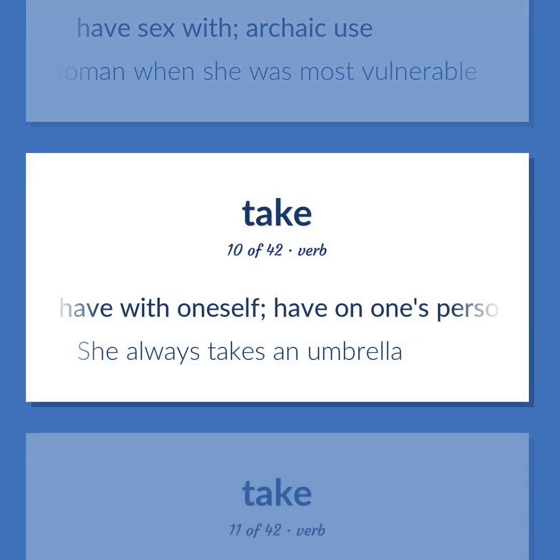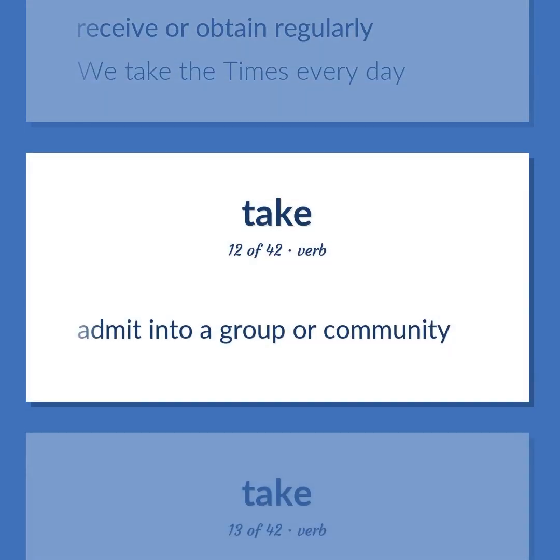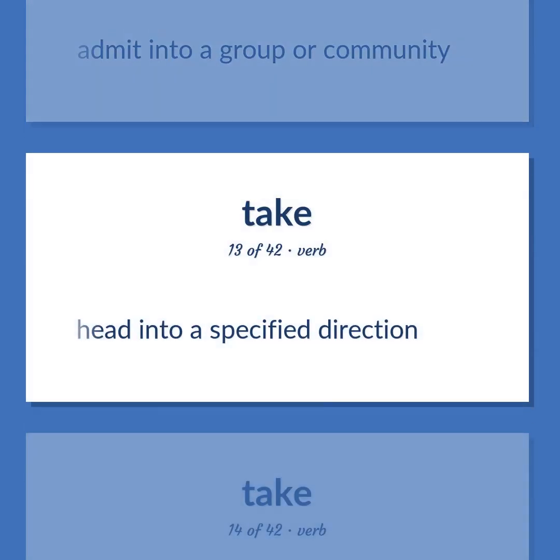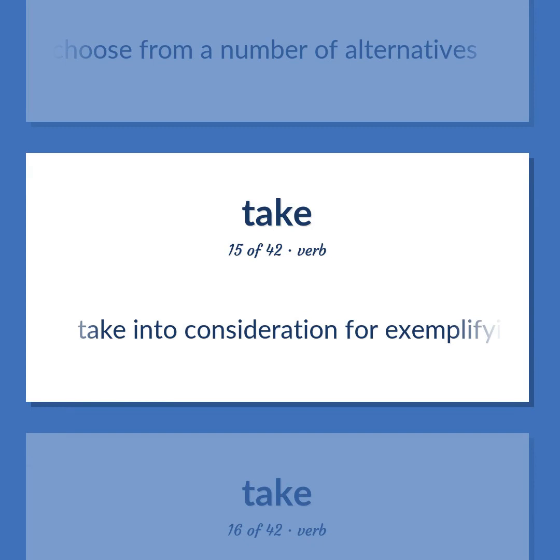Have with oneself. Have on one's person. She always takes an umbrella. Receive or obtain regularly. We take the Times every day. Admit into a group or community. Head into a specified direction. Pick out, select, or choose from a number of alternatives. Take into consideration for exemplifying purposes.